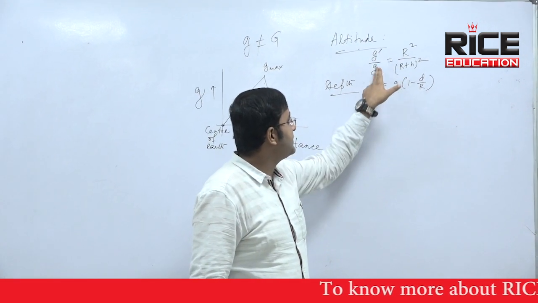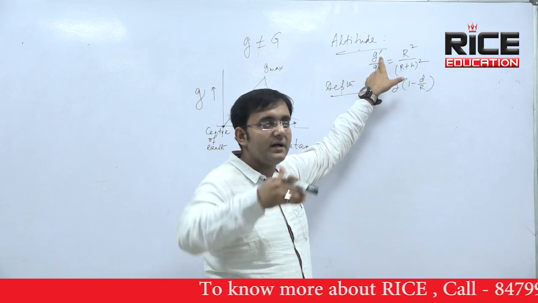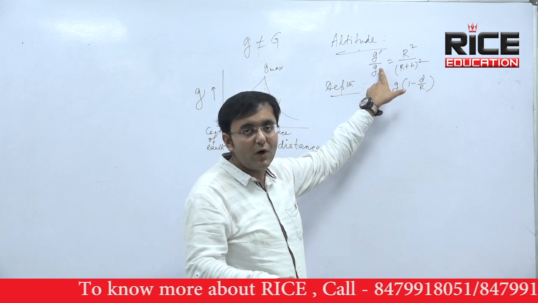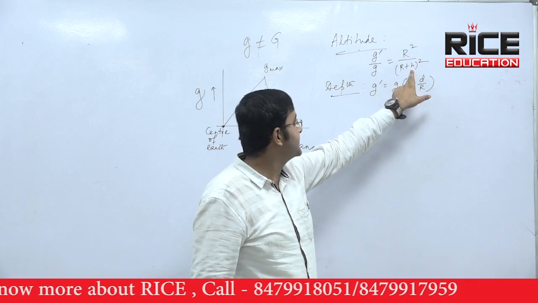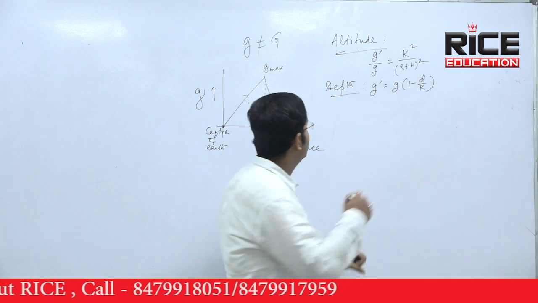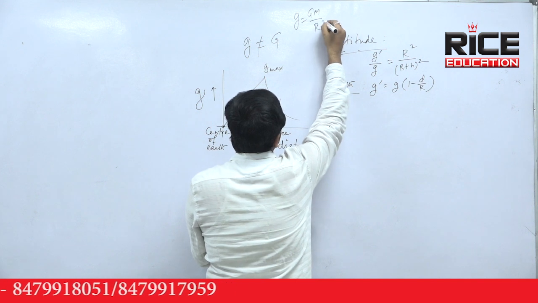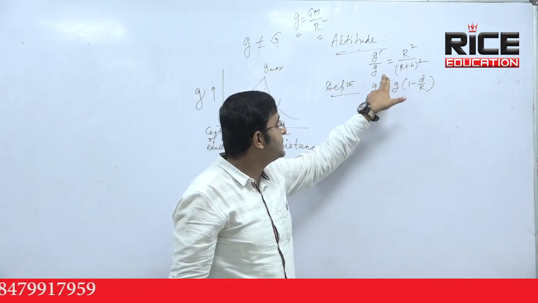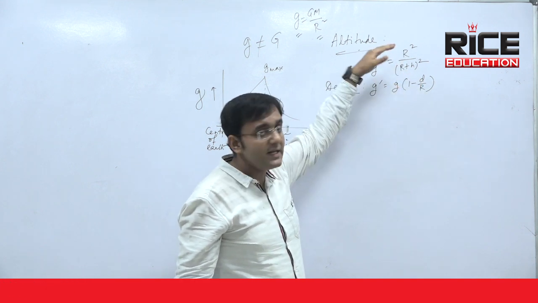Look at this, g dash by g or g prime by g. This g dash is the changed g at a certain height h from the surface of Earth, and this g is found on the surface of Earth. R is the radius of Earth and h is the height from the surface. Look at the relation, it is an inverse relation, isn't it? Because g and r square, the general formula is g equal to GM by r square. So g and r square are inversely related to each other. So look at this formula, g dash by g equal to r square by r plus h whole square. That means the more the height, the less is g.